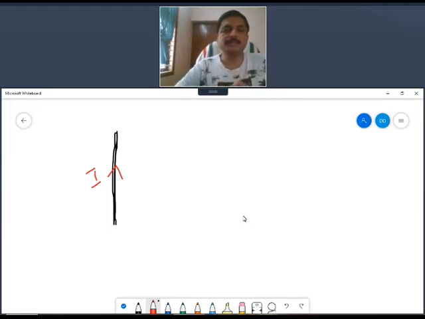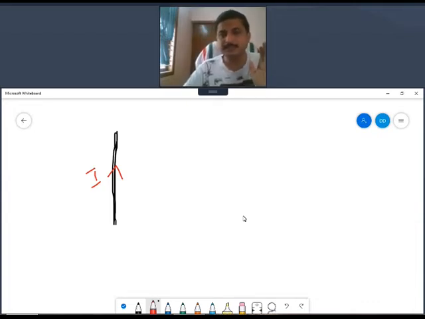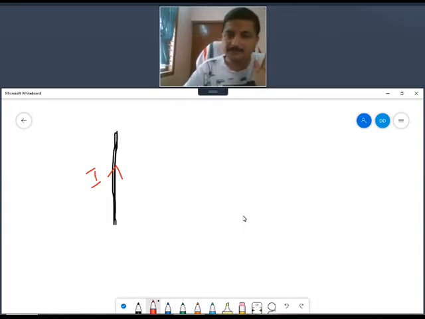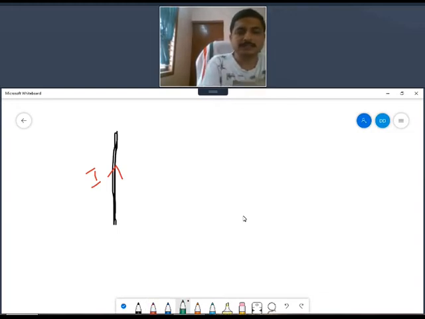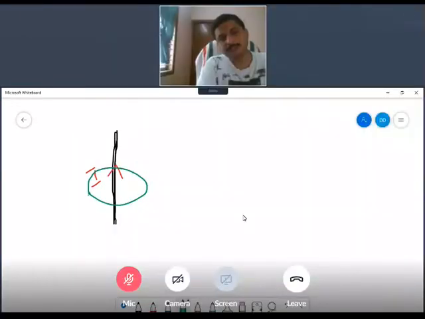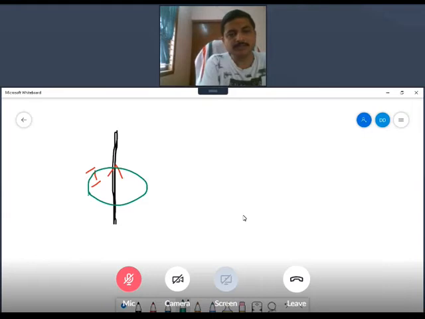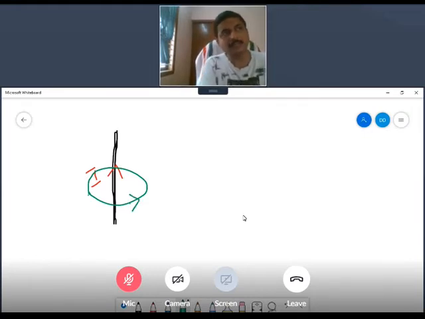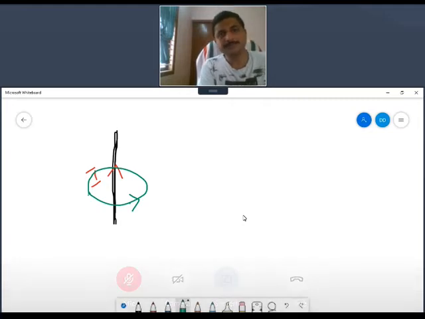Okay, just now we have seen that a direct current will produce a magnetic field. So this magnetic field has to be somewhere near this conductor, right? From experiments, it was found that this magnetic field will be around this conductor. Use the right hand rule and the direction will be marked like this, around and anti-clockwise.